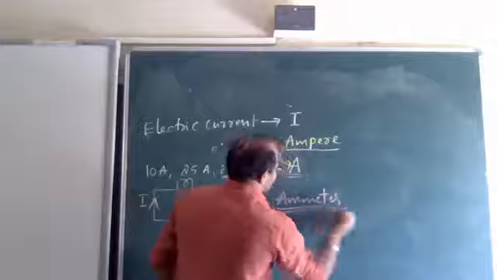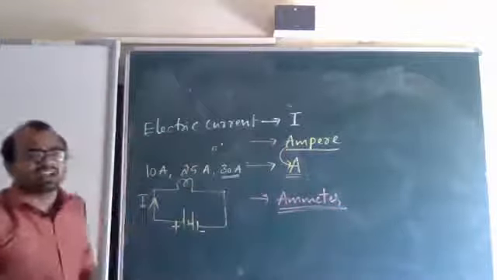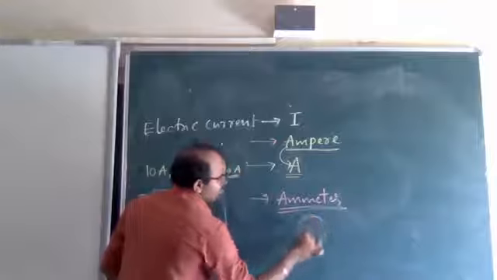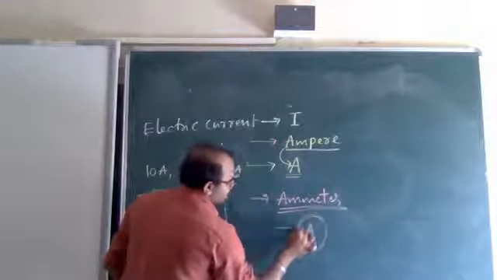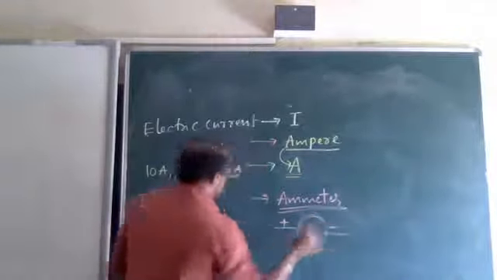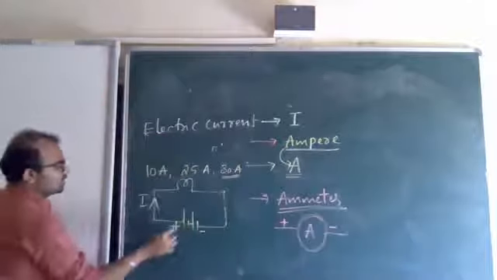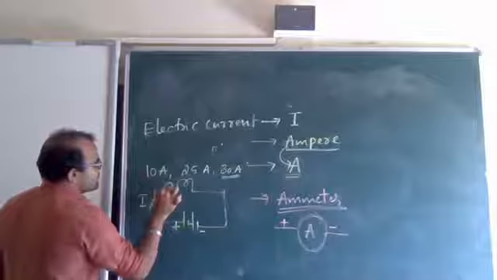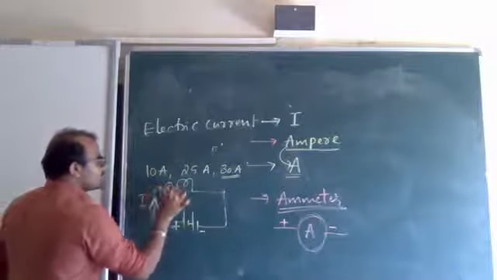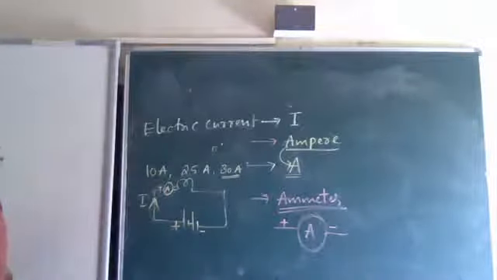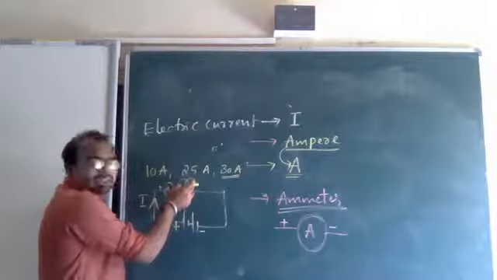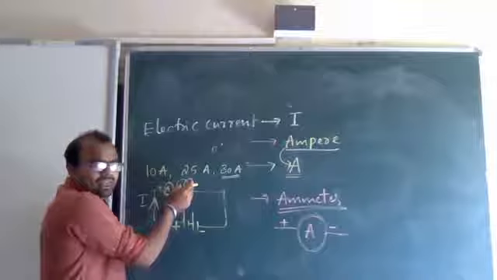Ammeter is the instrument used to measure electric current. It is like this. Just see there, this is the ammeter. This side it is plus, this side it is minus. In an electric circuit, it is always connected in series with the object in which we measure current. Here we are measuring electric current in this bulb. Bulb acts as a resistor.